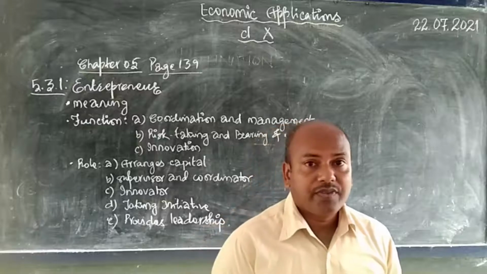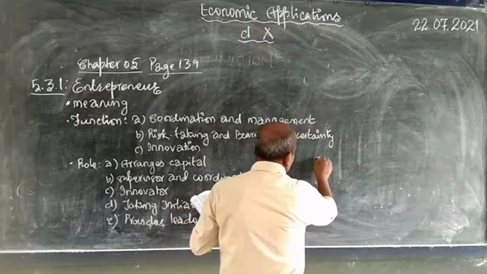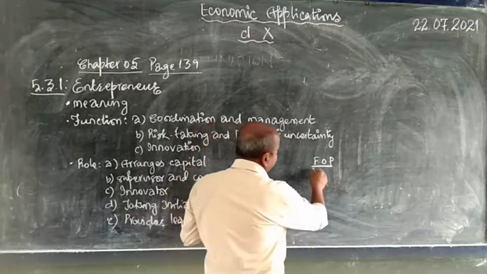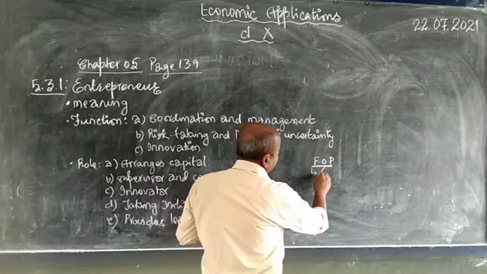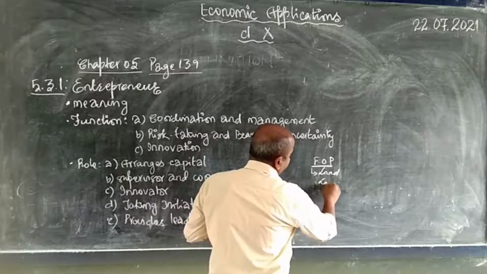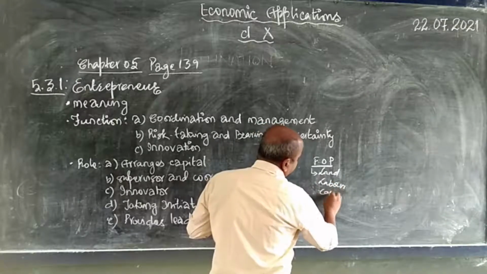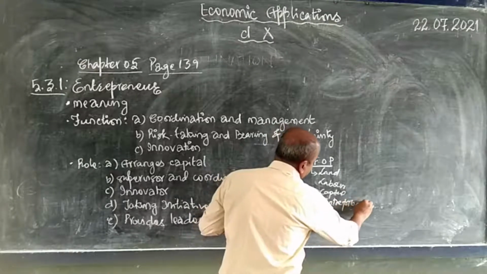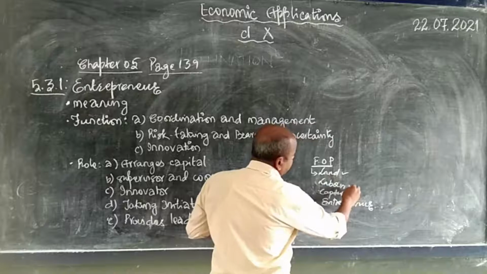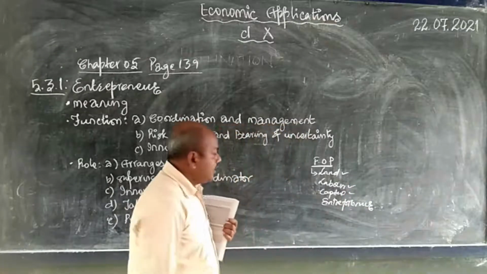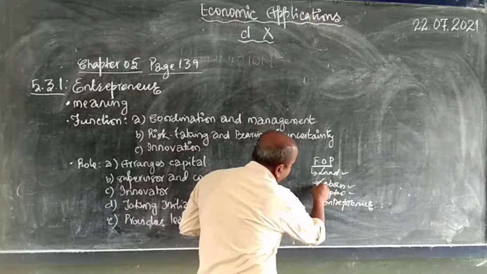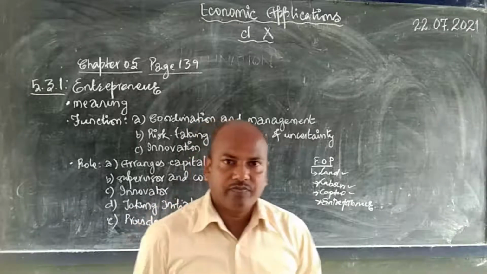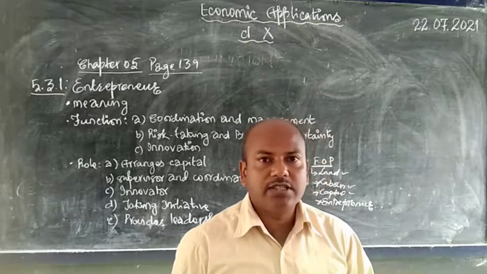Okay. First of all, we started with factors of production. And we know there are 4 factors of production: land, labor, capital and entrepreneur. Land we have completed, labor and capital we have already finished. This is the last factor of production, entrepreneur. And with this, we will wind up this lesson. We will come to an end to this chapter.